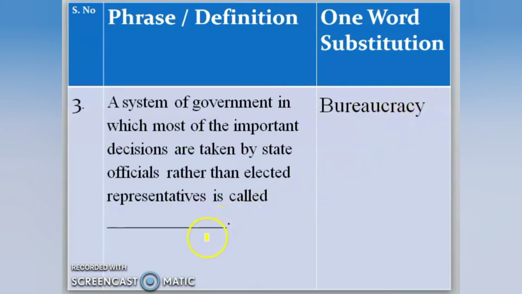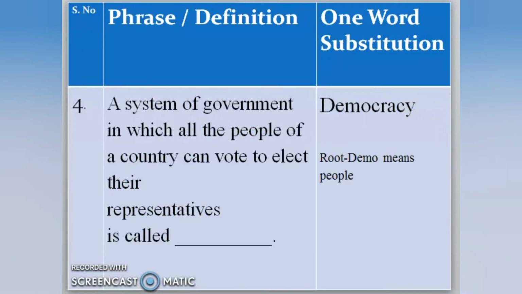Like the DCs, ACs, secretaries, all right? So they are government officials. They are trained in a manner to run and assist the government. So that is called bureaucracy, ruled by officials. Moving to the next.